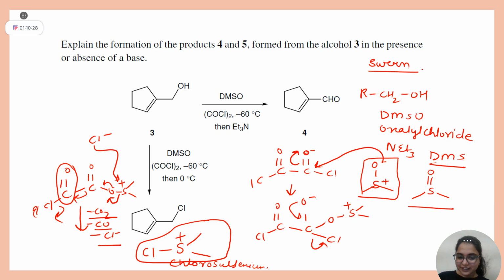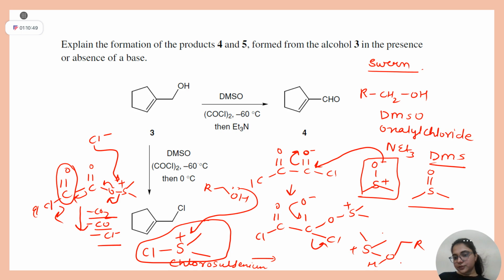Don't go on spelling. Okay, now you have your primary alcohol. Now it will attack, right? And what you will get? Sulfur. Clear, student?